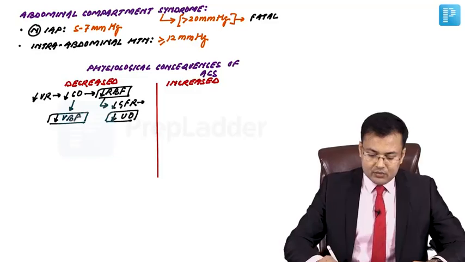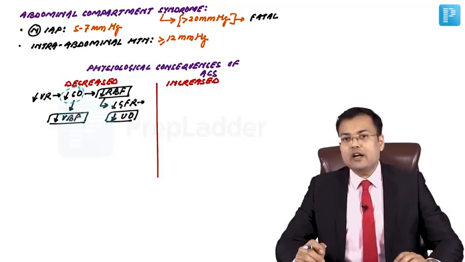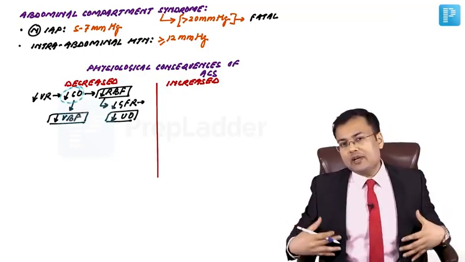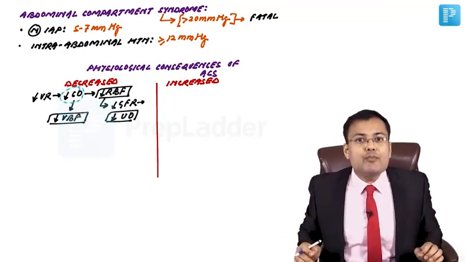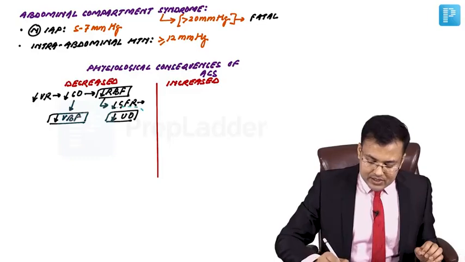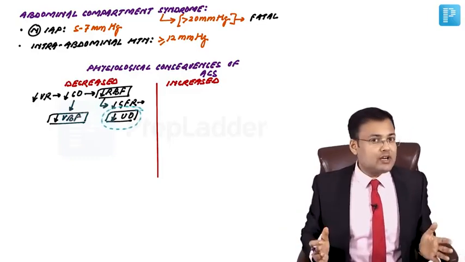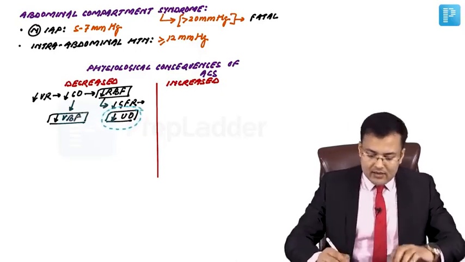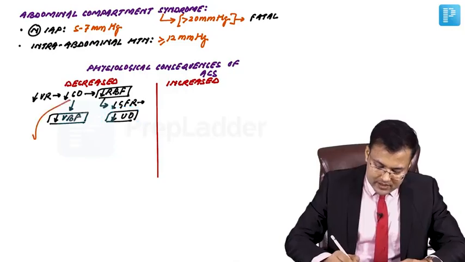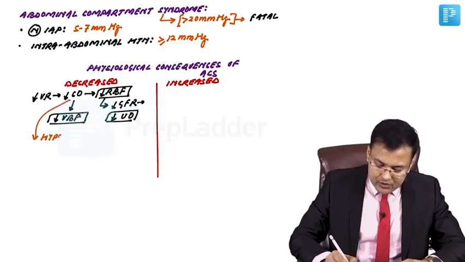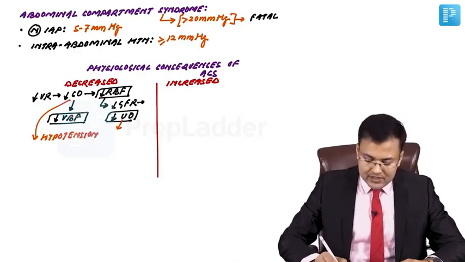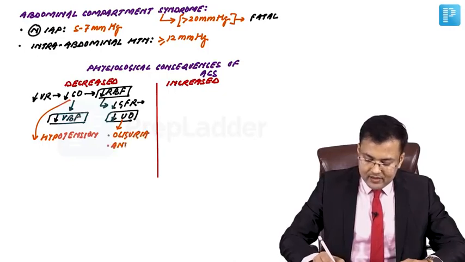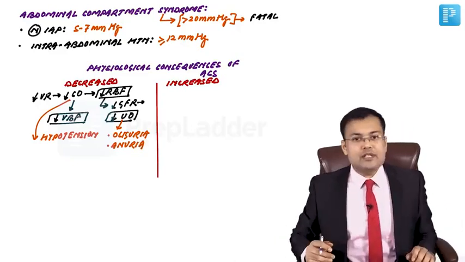So what you have noticed here, 2 things. 1, there is decreased cardiac output. It means in the patients of abdominal compartment syndrome, there is hypotension. Second, in these patients, there is decreased urine output. It means initially these patients are going to develop oliguria and then anuria. Clear? So here you can see decreased cardiac output, so patients are going to have hypotension, and decreased urine output, so these patients are going to develop oliguria and anuria, right? So these are the parameters which are decreased.